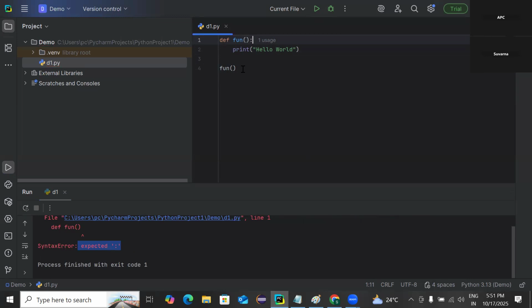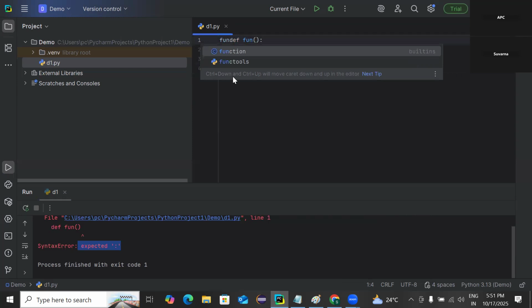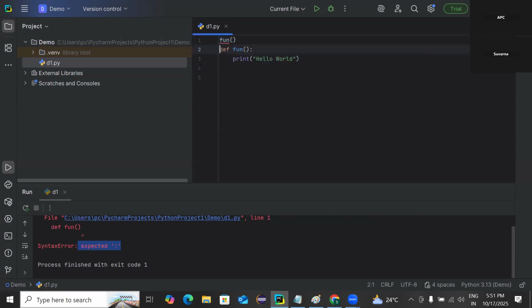One more thing we need to check here is, see, I will remove this line here. So before the function definition, let me call that function. So is it possible? No. See, again we are getting the error, name error. The function is not defined, because when the compiler comes to the first line, it sees the function call. But where is that function defined? After calling, we are defining that function.